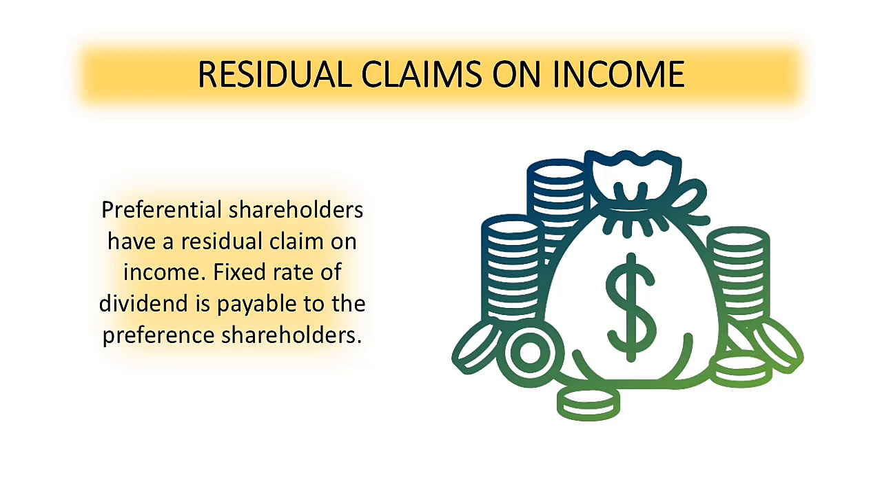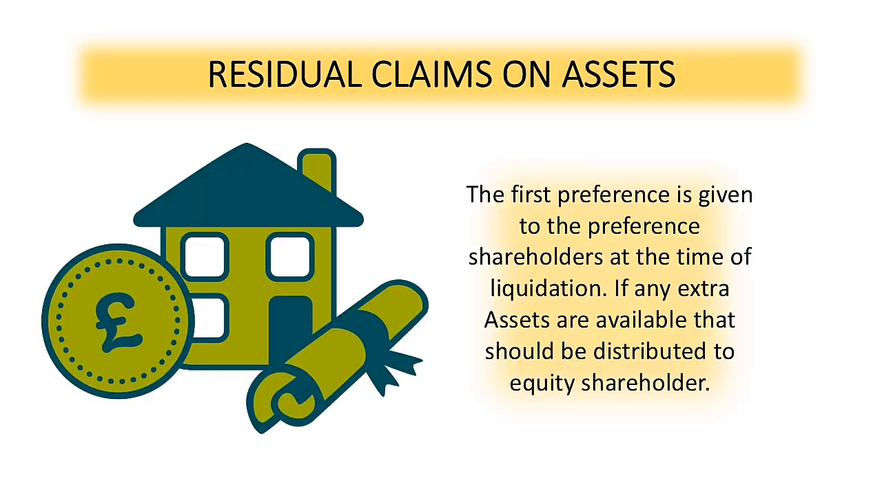Another feature is in terms of residual claims on assets. So the first preference is given to preference shareholders at the time of liquidation if any extra assets are available that should be distributed to the equity shareholders. Again, let me repeat this, that in case of liquidation, preferred stockholders have a greater claim to the company's assets and earnings. So preferred stocks also get priority over common stocks.